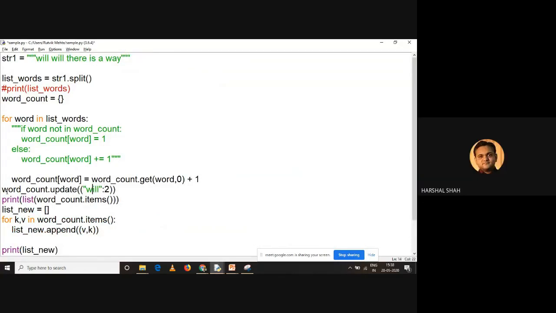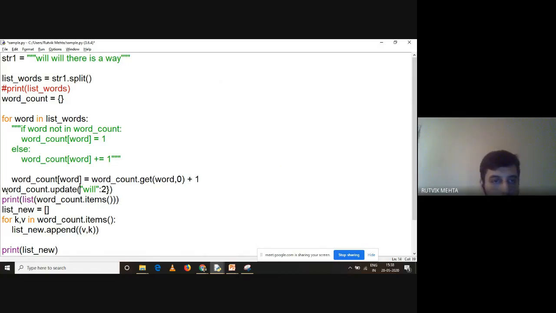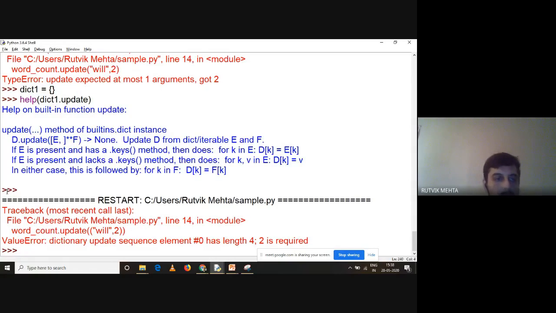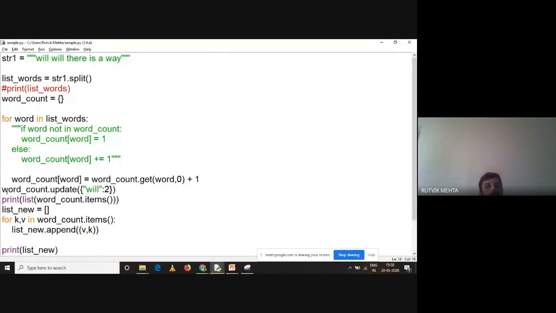Like this. Yes. And it should be in curly brackets. Yeah. Okay, so it is updating the world dictionary, I think. Yeah, it's working now. Okay, great.